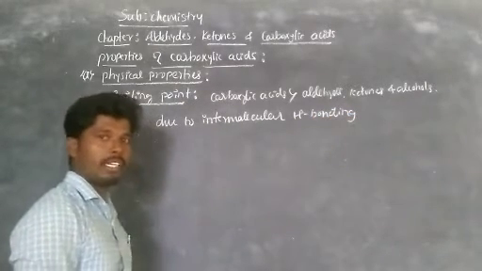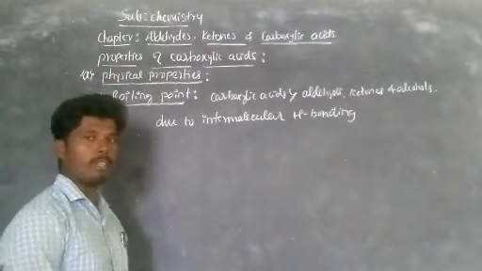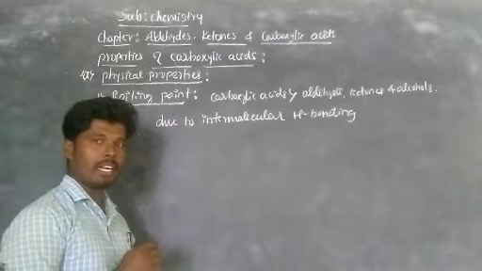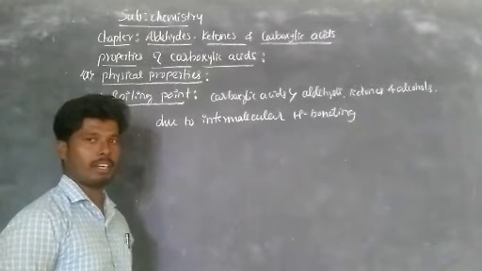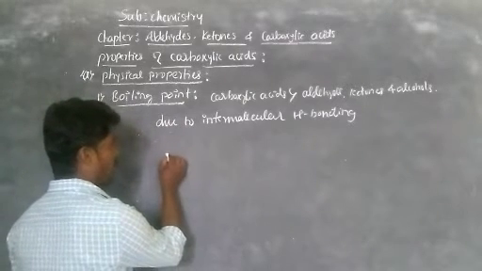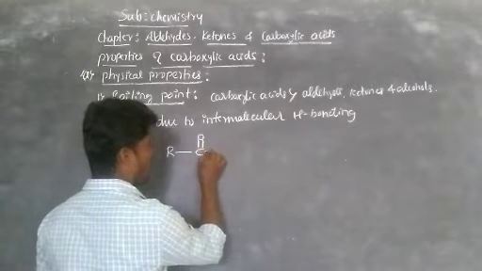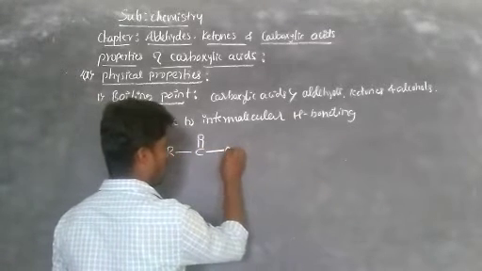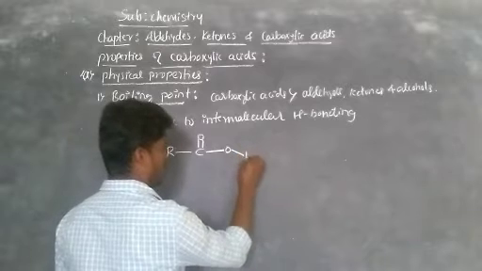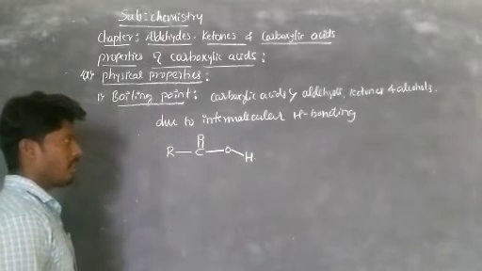So observe how the intermolecular hydrogen bonding is formed in carboxylic acid and how it becomes dimeric. For example, take carboxylic acid, that is R, C double bond O, O, H. This is one carboxylic acid.